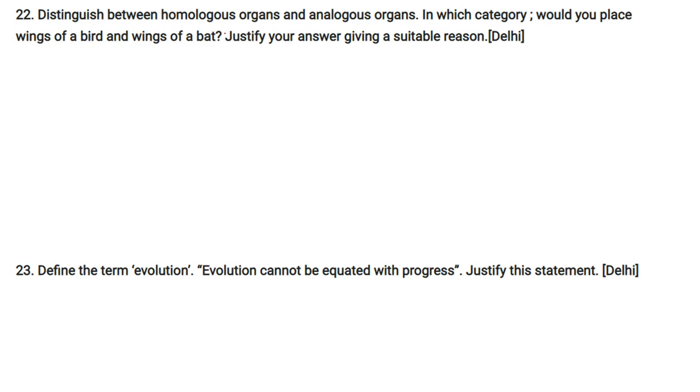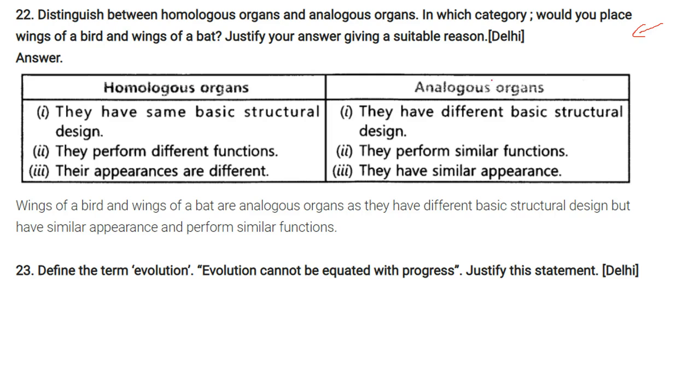Distinguish between homologous organs and analogous organs. In which category would you place the wing of birds and wing of bats? Justify your answer using a suitable reason. So, this we have already seen. The homologous organs and analogous organs. Homologous, homo means same. That means they have the same basic structural design.